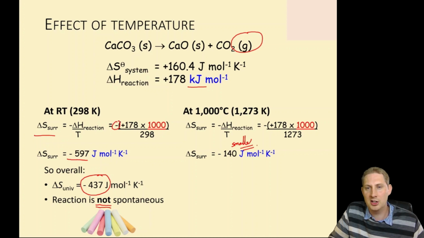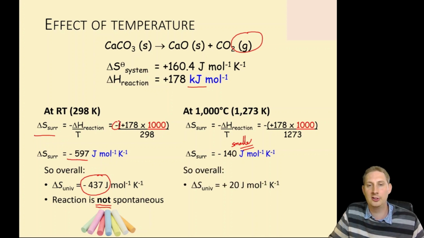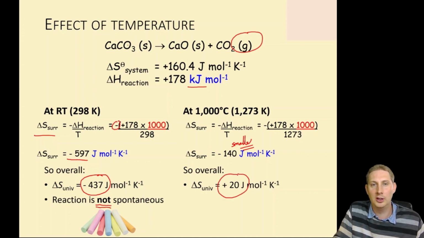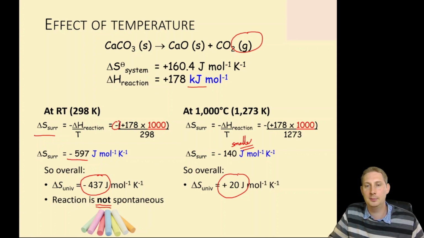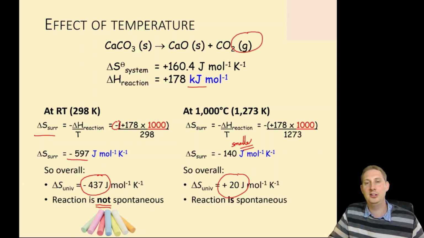At higher temperature, the entropy change of the surroundings is smaller. Minus 140. Now, if I work out the overall entropy change of the universe, it is a positive number, because this has suddenly become smaller than the entropy change of the system. And that means at 1000 degrees C, the reaction is spontaneous.